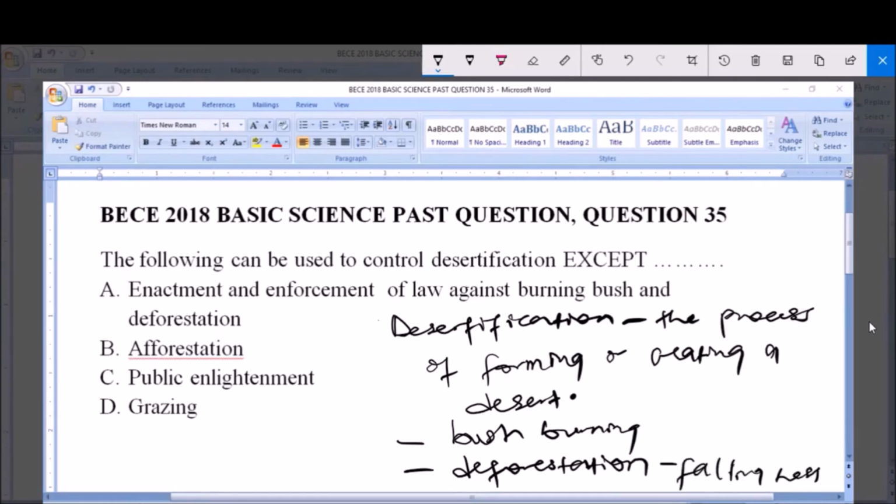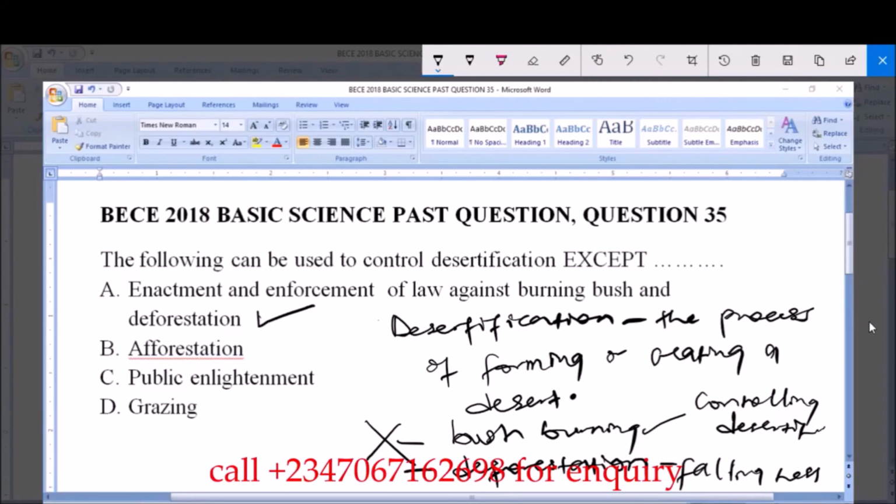Bush burning means setting bush on fire, and all this will expose the soil, leading to desertification. But when you enact and enforce law against these things, that is, when you put a stop to bush burning and deforestation, you are controlling desertification. So you can see that this can be used to control desertification.